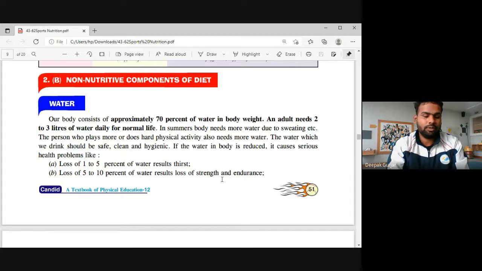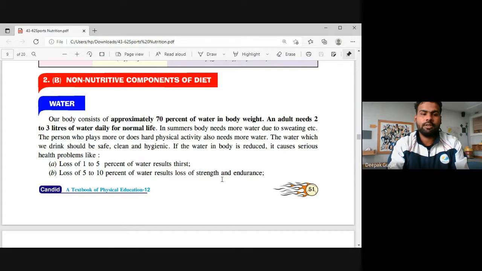I'll be telling you three basic things which are very important. Loss of 1 to 5% of water results in thirst. If you are feeling thirsty, it means there is a loss of 1 to 5% of water, right? Loss of 5 to 10% of water will affect strength and endurance. Mark this point, this may be an MCQ question. When there is a 5 to 10% loss of water in your body, your strength related activities and endurance related activities are affected.